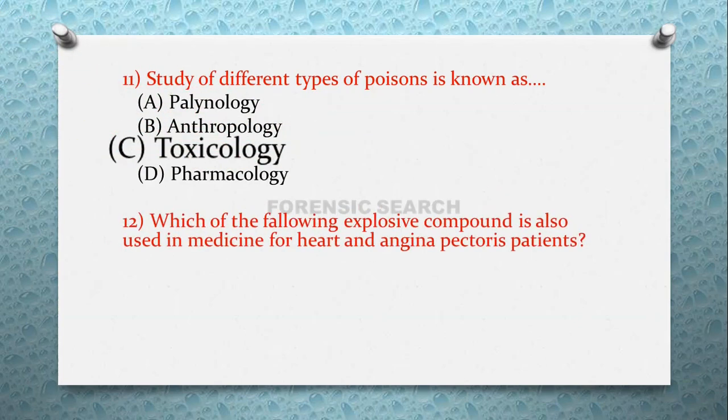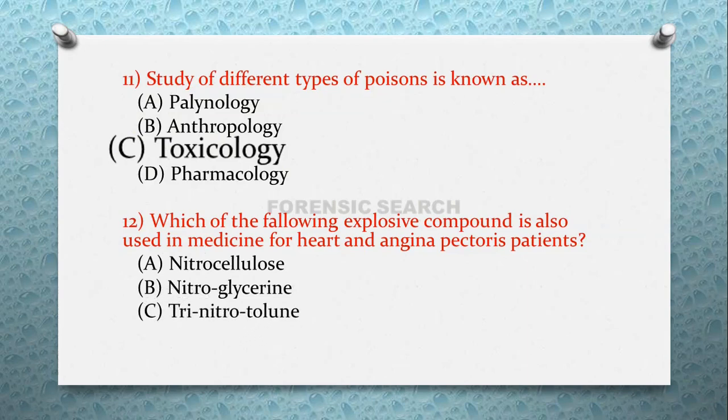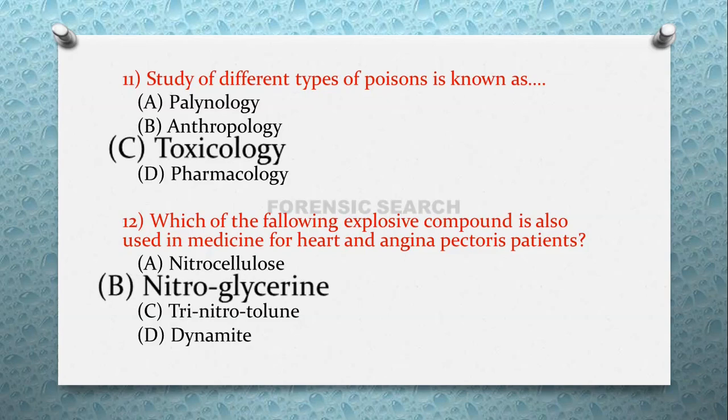Then next question, which of the following explosive compound is also used in medicine for heart and angina pectoris patients? Option A, nitrocellulose. Option B, nitroglycerin. Option C, trinitrotoluene. And option D, dynamite. So out of this explosive material, the correct option is option B, that is nitroglycerin is also used in medicine for heart and angina pectoris patients.